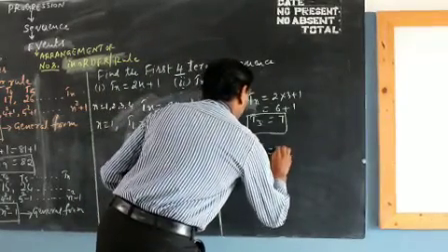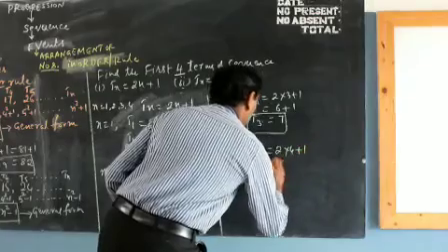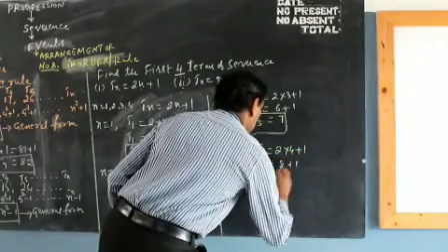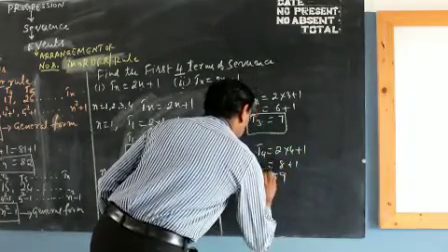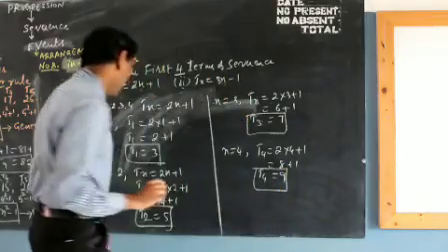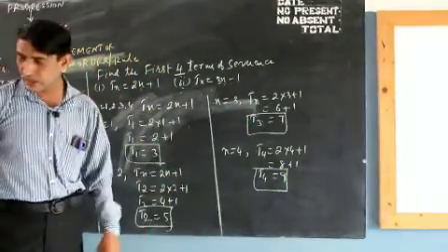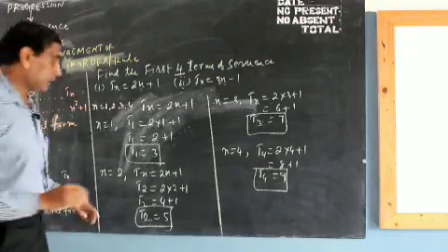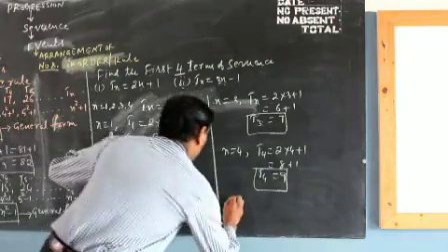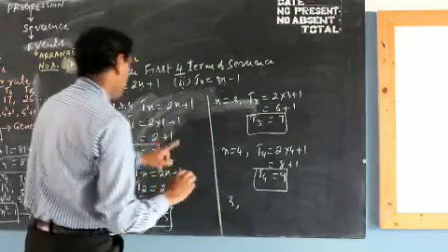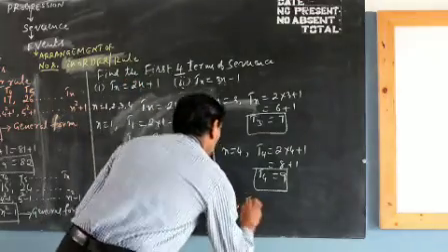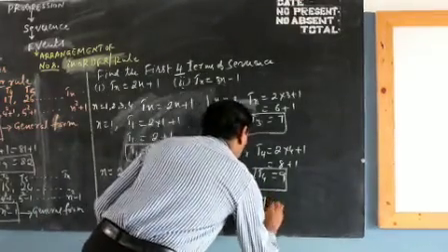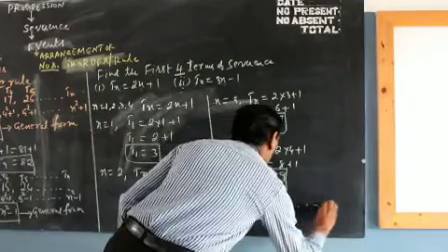T4 is equal to 2 into 4 plus 1. That is 2 4s are 8 plus 1 is equal to 9. T4 is equal to 9. Now the fourth term is 9. After finding all the 4 terms, let us write the sequence. The first term is 3, the second term is 5, the third term is 7, the fourth term is 9, and so on.